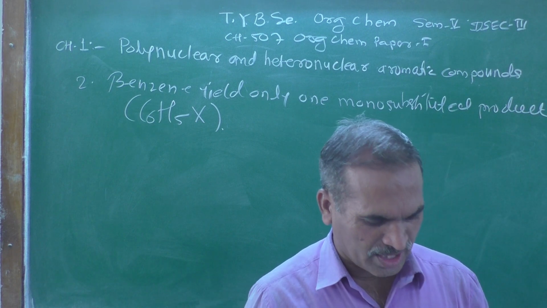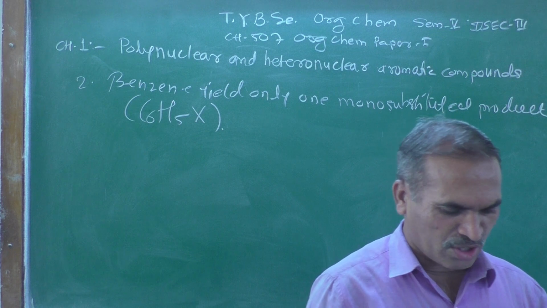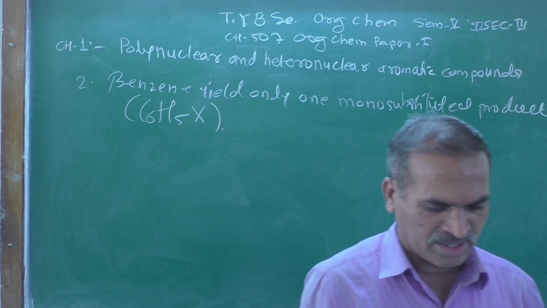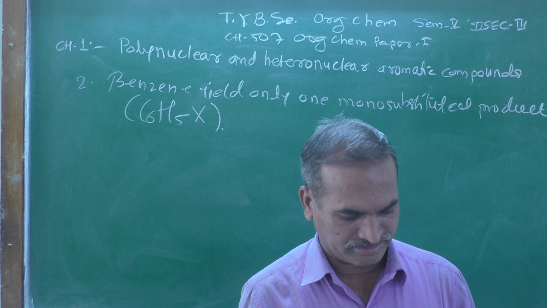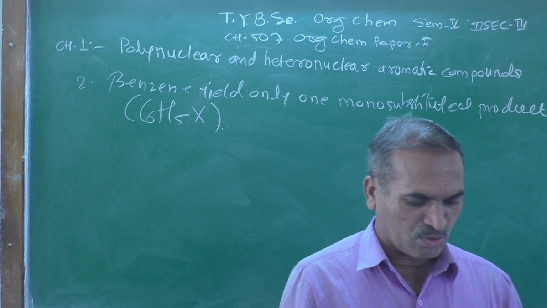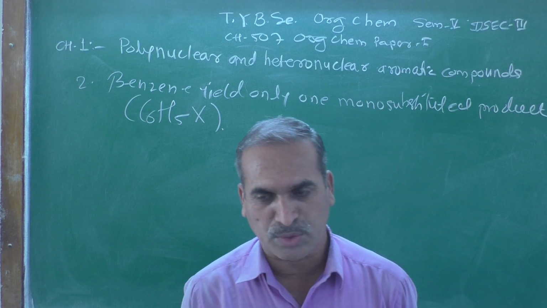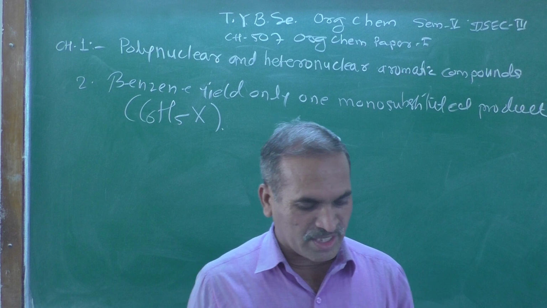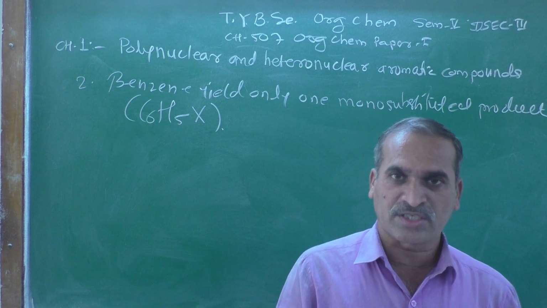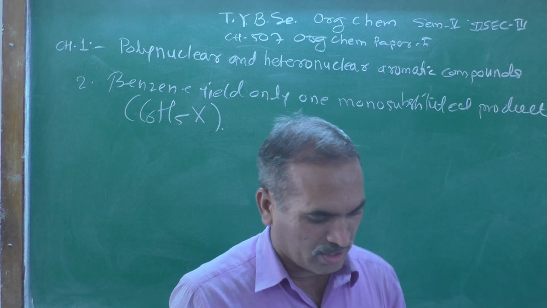Benzene, when treated with Br2 in presence of a Lewis acid catalyst, yields only one product.